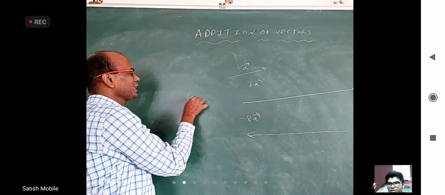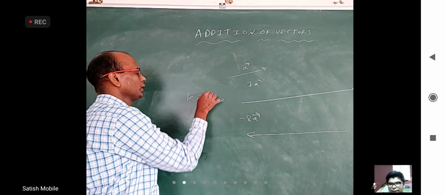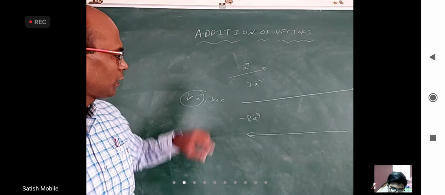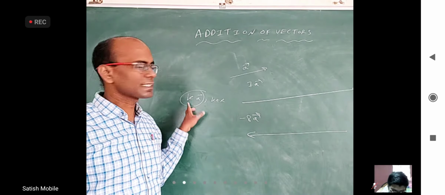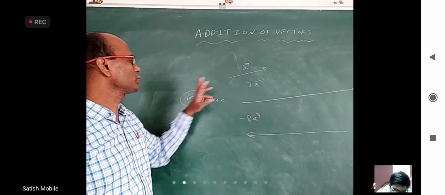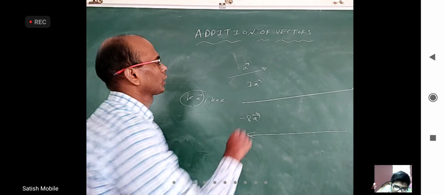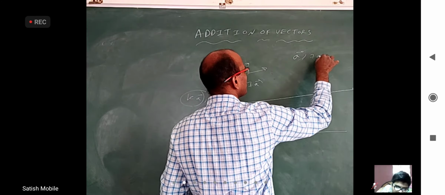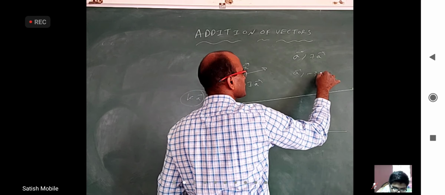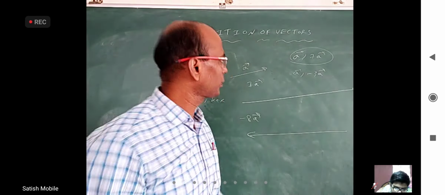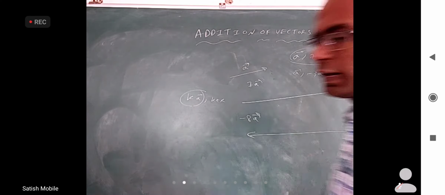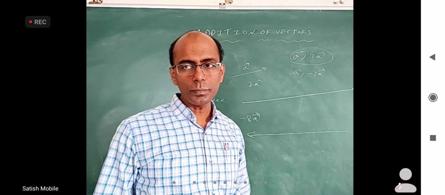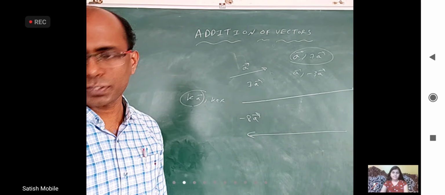So if you take k a bar where k is a real number, this is a vector parallel to a bar. The magnitude of this is k times the magnitude of a bar, and the direction is the same as a bar if k is positive, and opposite to that if k is negative. If you take a bar and 7a bar, what is the angle between these two? 0 degrees. A bar and 7a bar angle is 0 degrees, and a bar and minus 3a bar, 180 degrees.